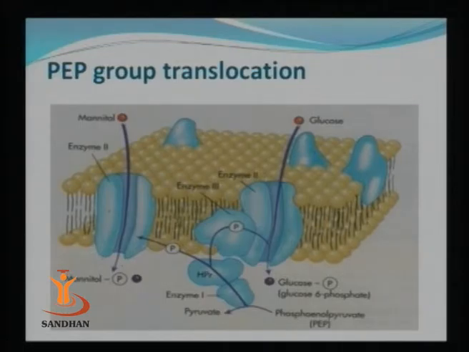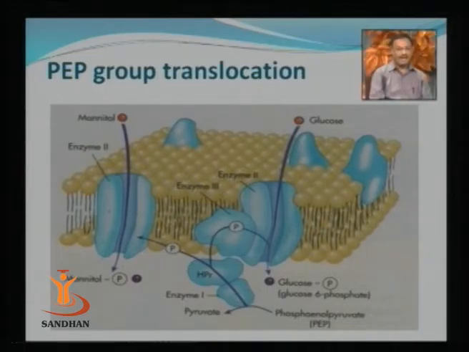Now you can see that the phosphoenol pyruvate is present in the cytoplasm, and the phosphoenol pyruvate transfers its phosphate group to a low molecular weight protein, that is HPr, histidine containing protein. Now this transfer process is catalyzed by the enzyme 1. Enzyme 1 and HPr both are cytoplasmic and they are soluble in cytoplasm. They are not membrane bound.